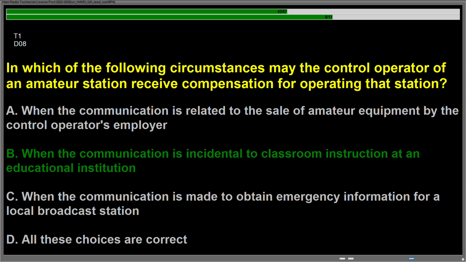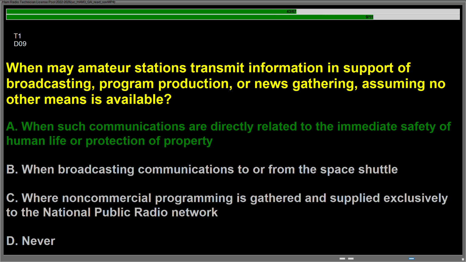Question Delta 09, when may amateur stations transmit information in support of broadcasting, program production, or news gathering, assuming no other means is available? Answer is A, when such communications are directly related to the immediate safety of human life or protection of property.